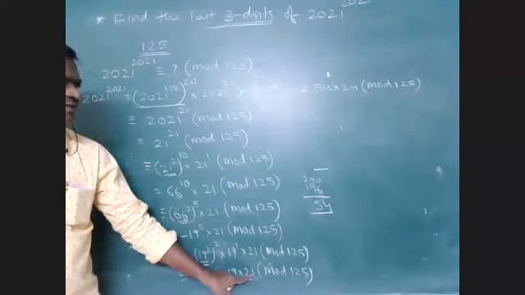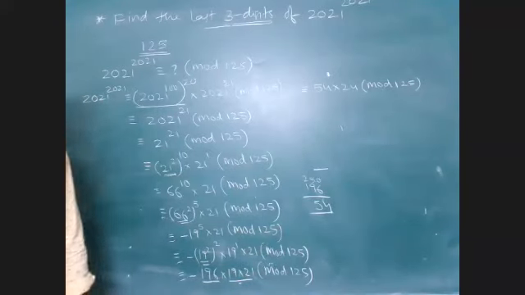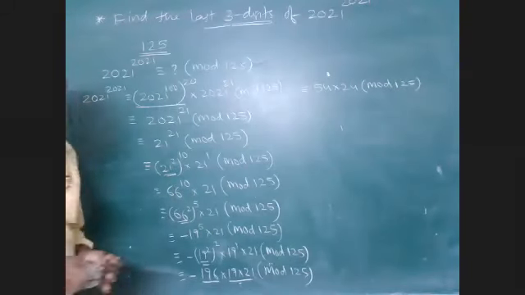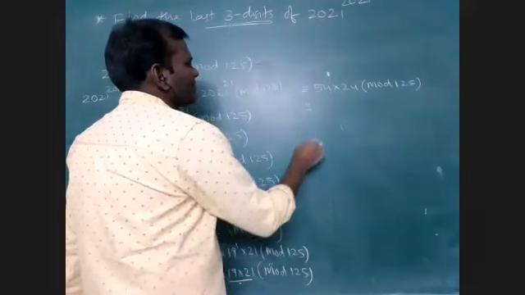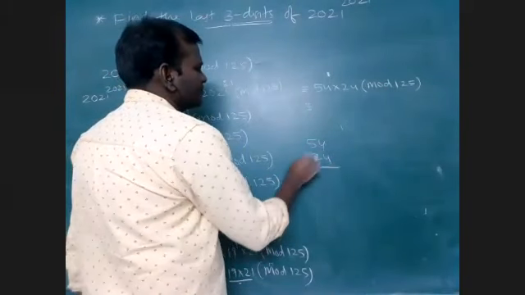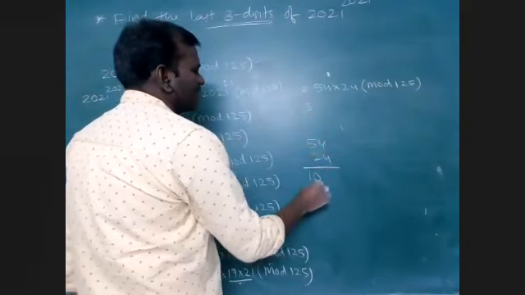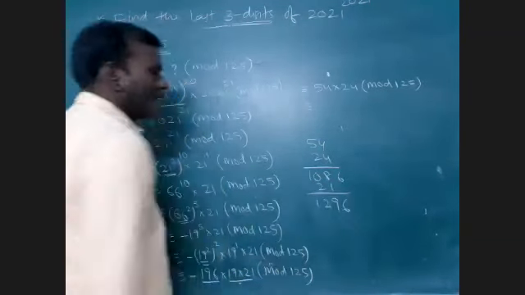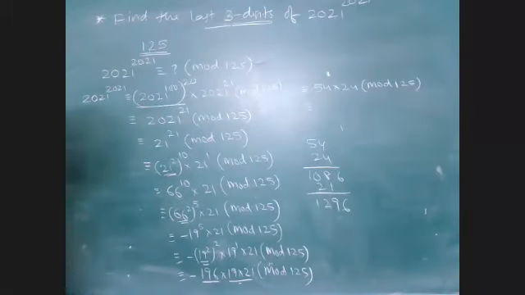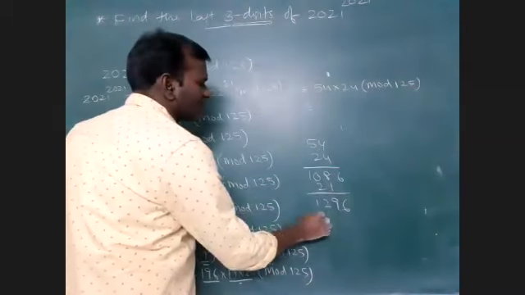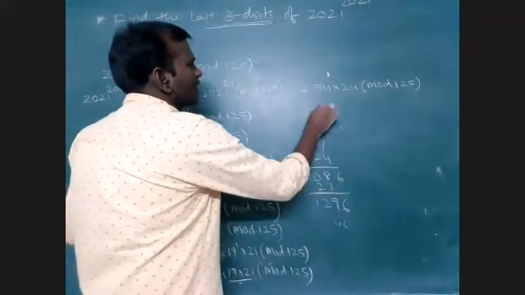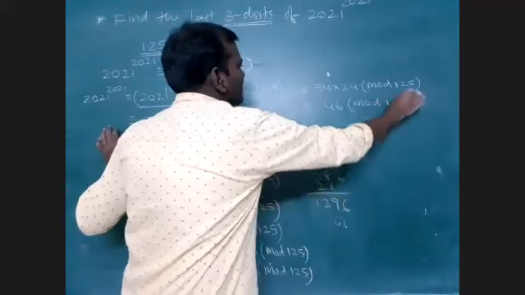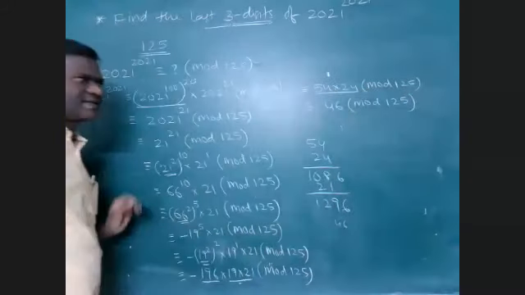Whereas 19 into 21 is 399, and 399 when divided by 125 leaves 24. So what is this product here? 54 into 24 is 1296. 1296 when divided by 125, one time it will go, and 46 will be the remainder I am getting. 46 will be the remainder when this product is divided by 125. That is it.